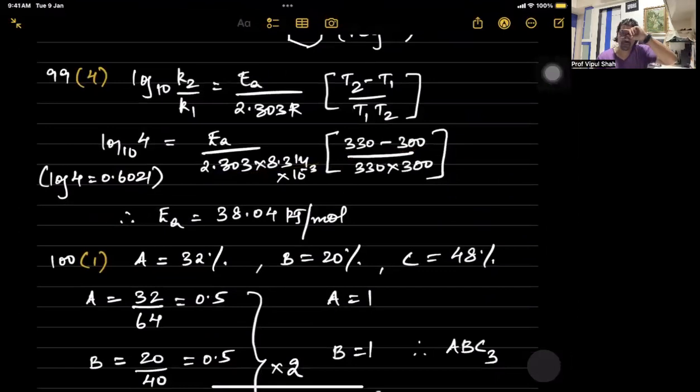Log K2 by K1 is Ea upon 2.303 R into (T2 minus T1) upon T1 into T2. So if you substitute log 4, that's 0.6021. Ea into R, I've converted the R from joules to kilojoules because all the 4 options are in kilojoules. So that's 8.314 into 10 raised to minus 3 and the temperature part. So that comes as 38.04 kilojoules per mole. So 99 is 4.